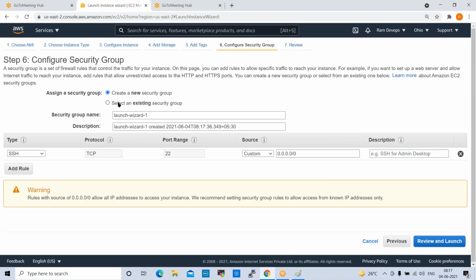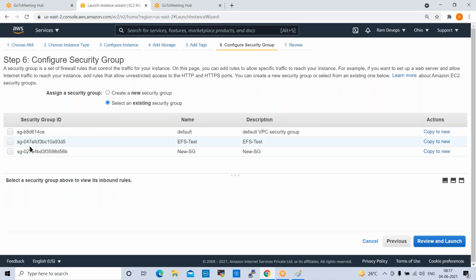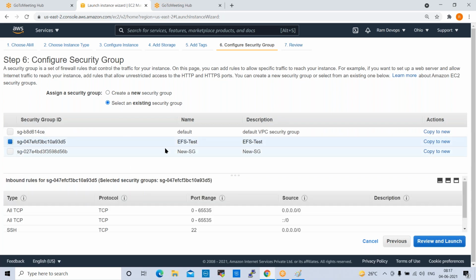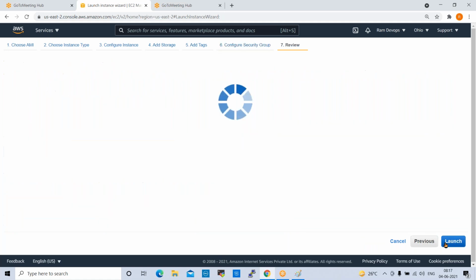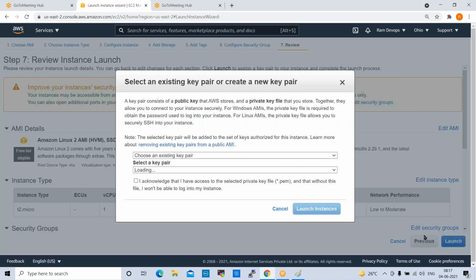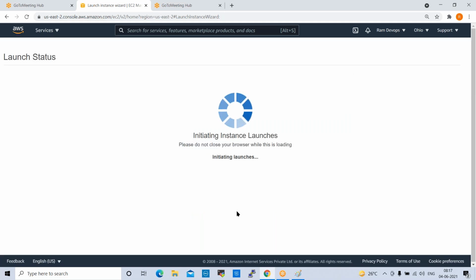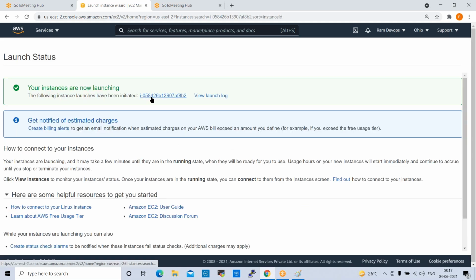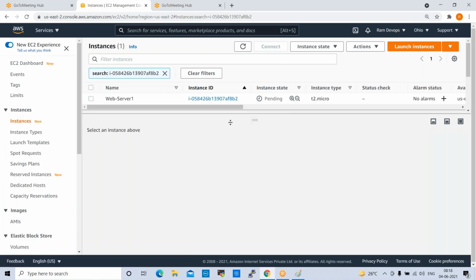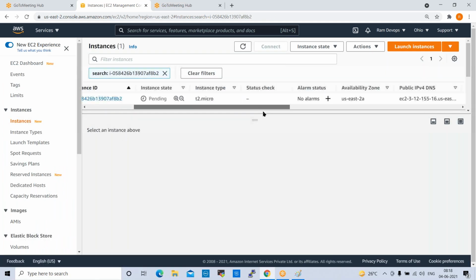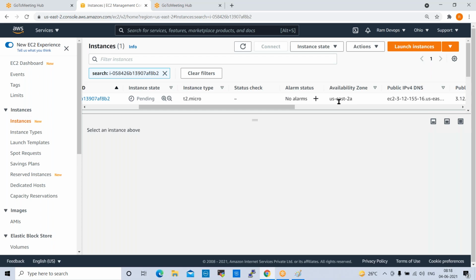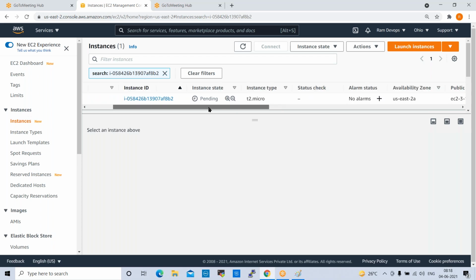Configure security group. Security group we can select. See here, this is our EFS test security group, right? So we can select this, review and launch, key pair, launch instance. So we have created one instance in the 2A availability zone. See here, this is the 2A availability zone, right?